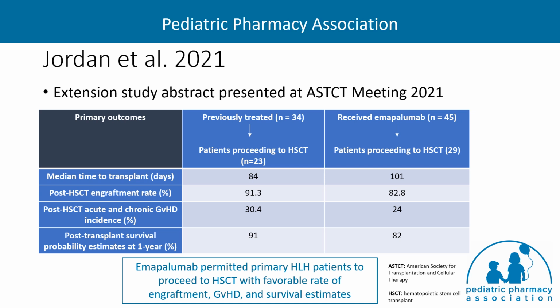Outcomes at 1 year report that the neutralization of interferon gamma with emapalumab permitted most patients with active primary HLH to proceed to transplant and was associated with a favorable rate of engraftment, GVHD, which is graft versus host disease, and survival estimates.